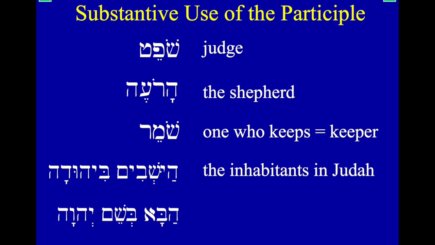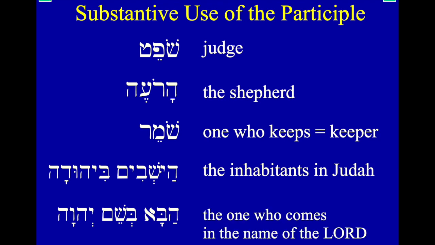So ha-ba, this is our weak form here. This is a middle weak. This is the word bo. This is how it shows up when it shows up in participles. But the one coming, ba, shem Yahweh, in the name of Yahweh. Shem means name. Now, it looks like a name of Yahweh, but remember, Yahweh is definite, and shem, if it occurs right before Yahweh, is going to be in construct to Yahweh. So in the name of the Lord, definiteness works its way back up the chain. So the one who comes in the name of the Lord.